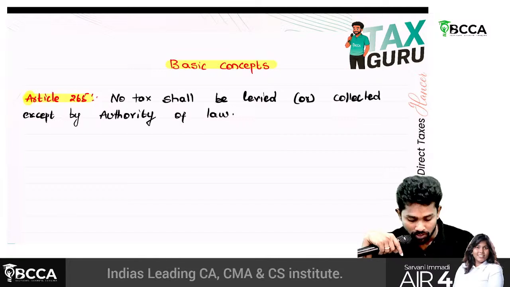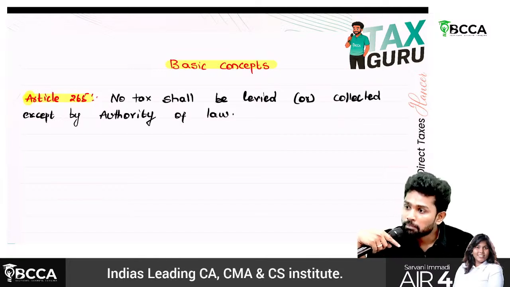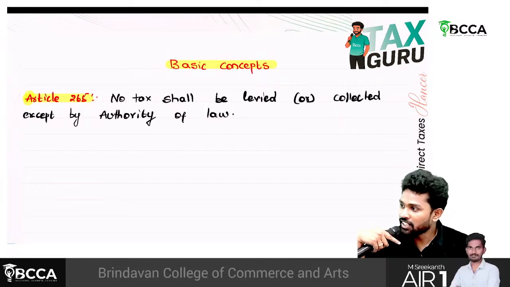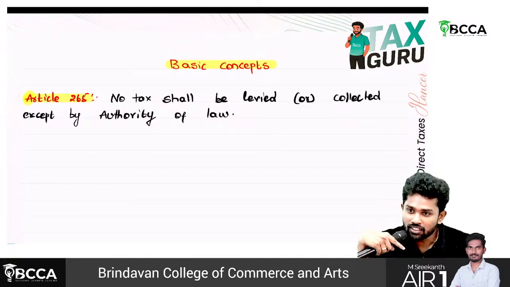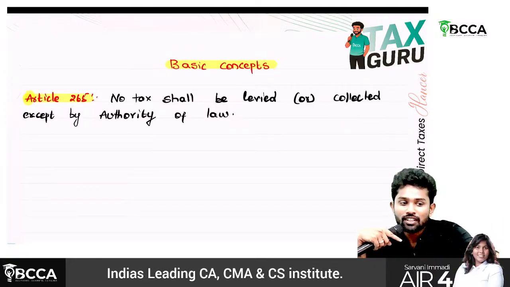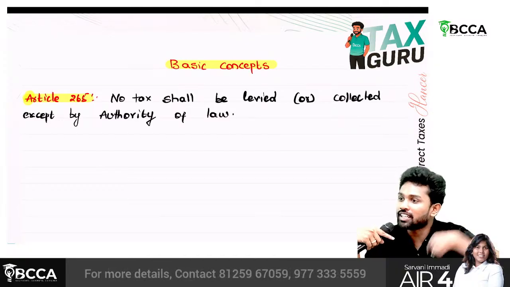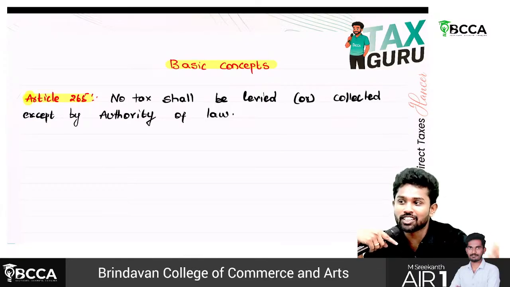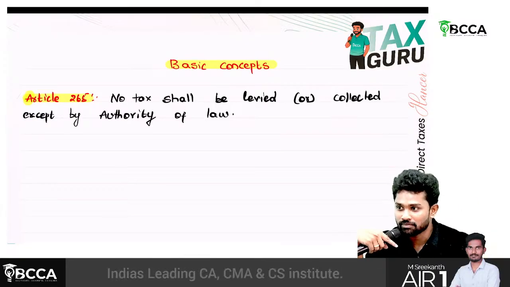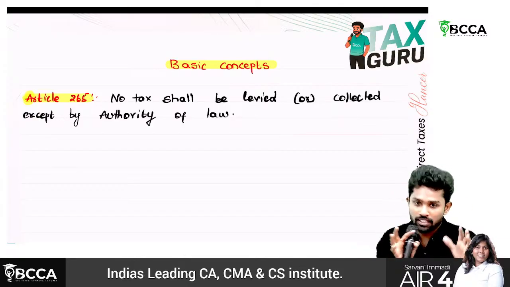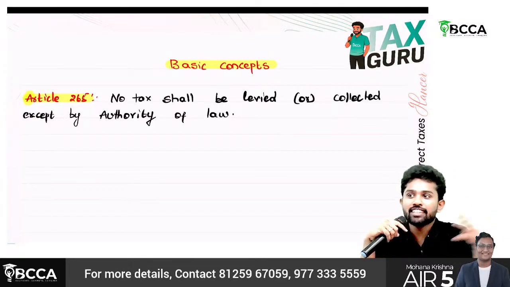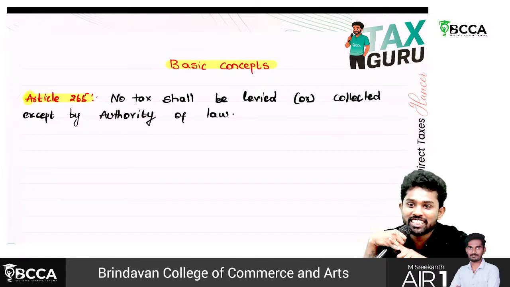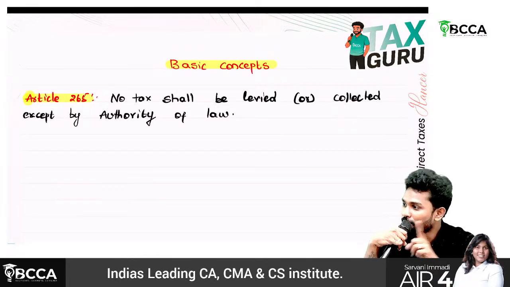Then there is a conflict. Authority of law will levy taxes, but which authority of law will levy tax on which source? Now there are again central government, state government, local authorities. On the same particular source, central government is saying I will levy tax because I am authority of law. State government is saying it will levy tax. Local authority is also saying, okay, so here let's say BCCA is in Hyderabad, right? GHMC comes and says since BCCA is in Hyderabad, you need to pay income tax to GHMC. Authority of law, need to pay tax.